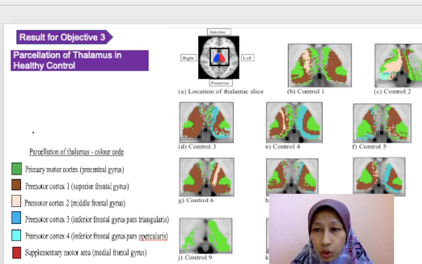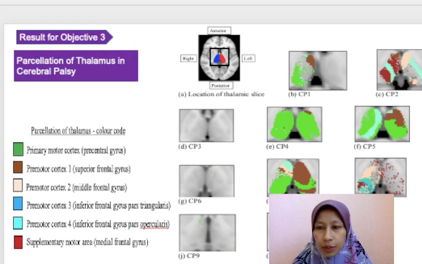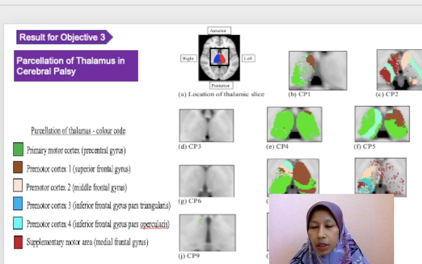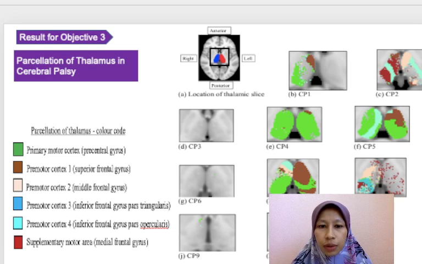For healthy control, the cluster that has positive connection to the primary motor cortex, which is the green area, is related to the lateral group of thalamic nuclei. For the thalamus in cerebral palsy, a striking feature was the presence of a cluster that has positive connection to the supplementary motor area, which is the red area here. That was none in healthy control.